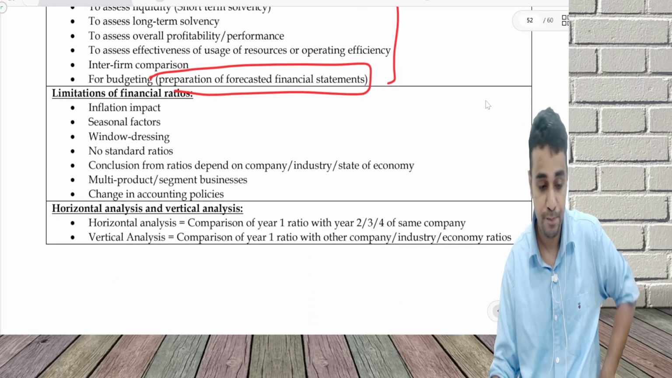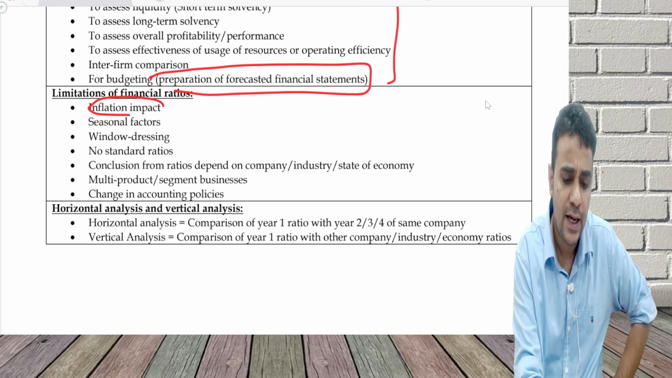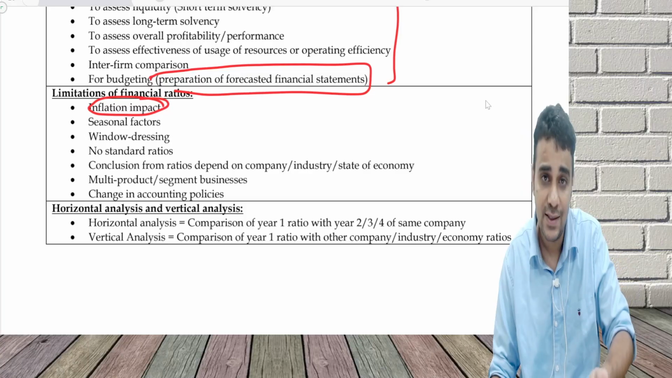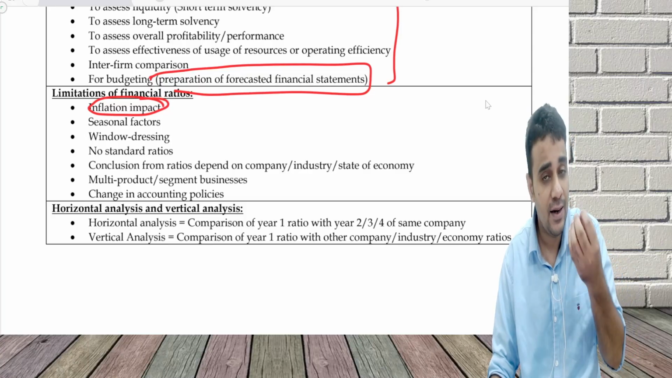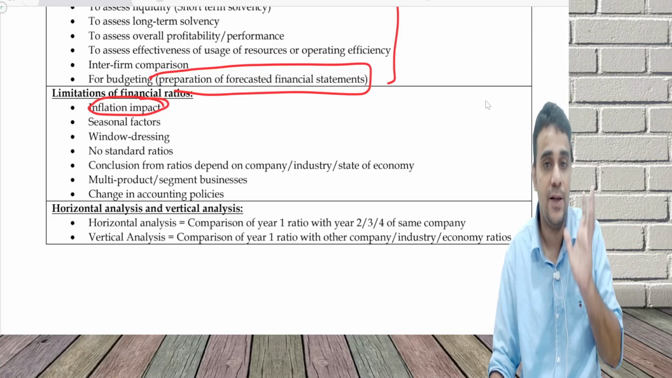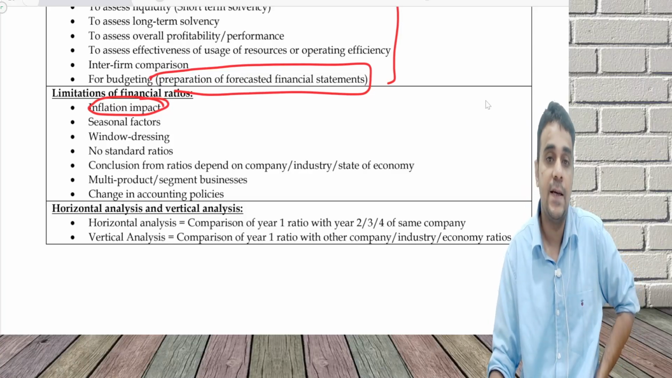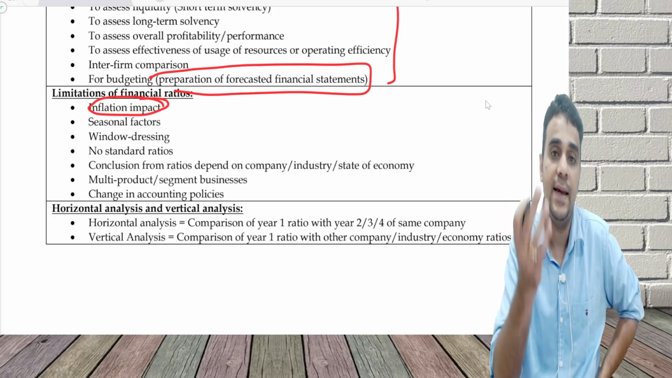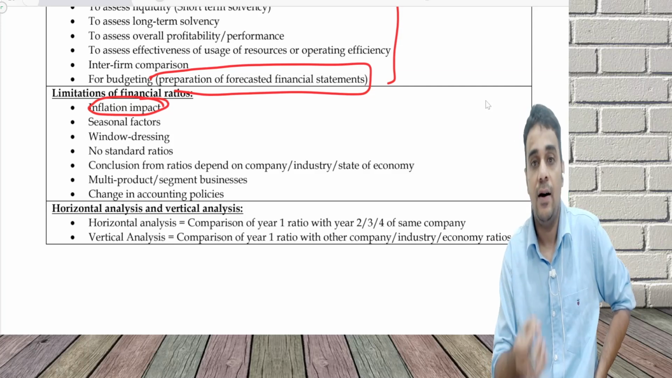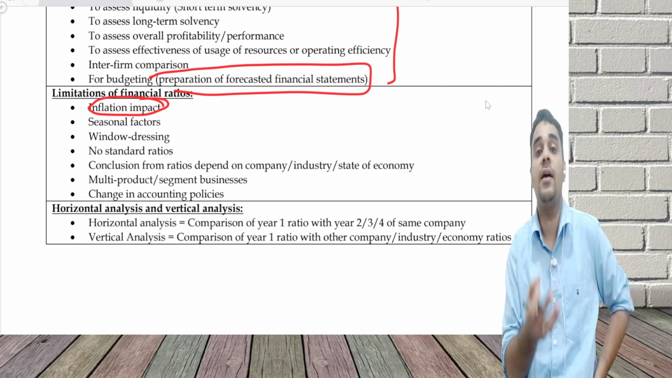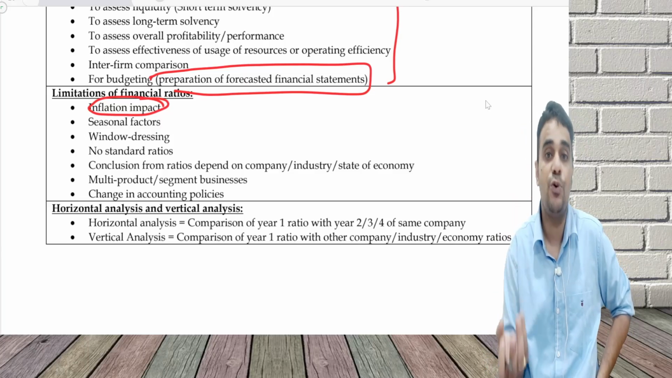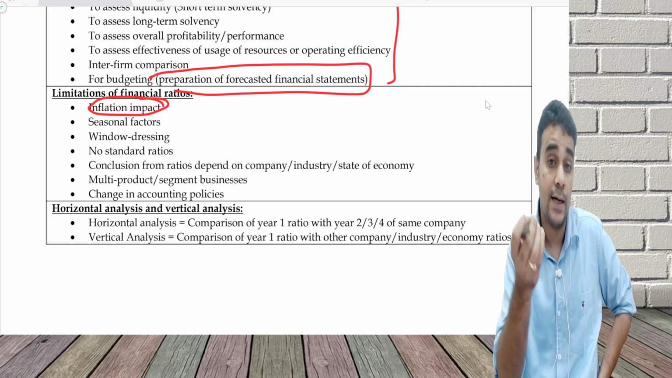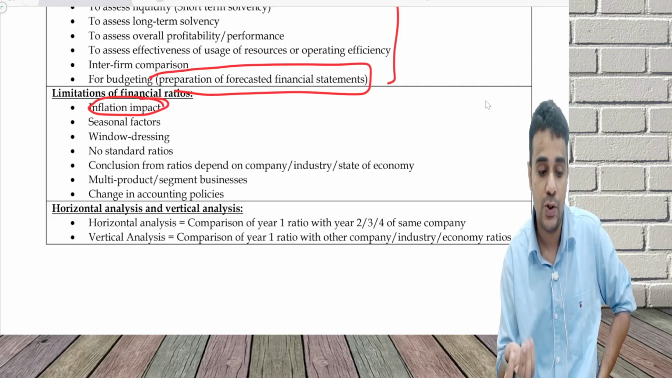Limitations of financial ratios. What are the limitations? Inflation impact: if inflation increases, my financials will start showing higher sales and higher profits, but in reality the profits are not higher because of inflation. Inflation can distort my numbers. Seasonal factor: some companies in the month of March can have very high inventory and very high debtors. Some companies may not have any inventory or debtors in March because sales and production do not happen then. In sugar cane processing and similar industries, financials can change with the season.